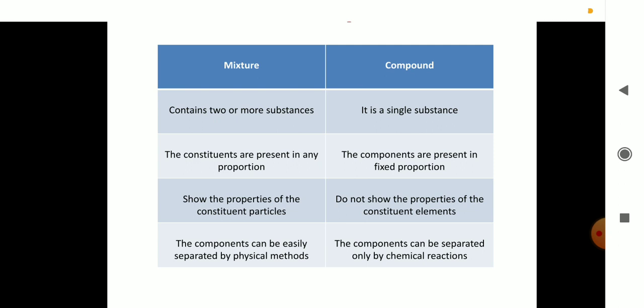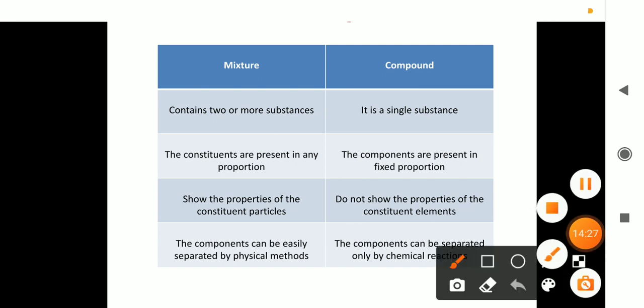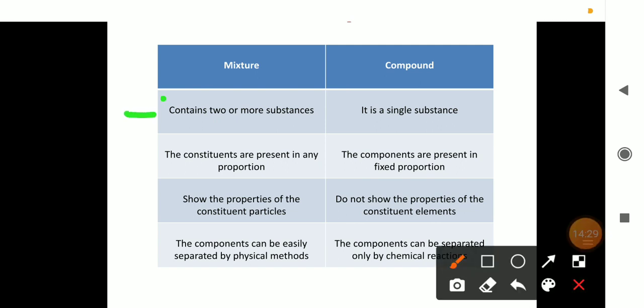Okay, dear students, these are the differences between mixtures and compounds. So what are the differences given? What is difference number 1? Mixtures contain 2 or more substances, but in the case of a compound, it is a single substance. Then point number 2: the constituents are present in any proportion, whereas in the case of a compound, the components are present only in fixed proportion.